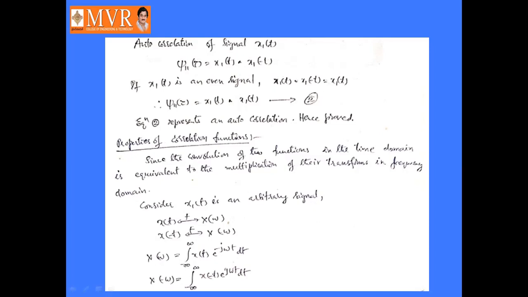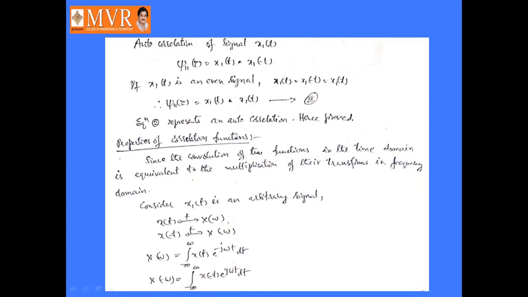Okay. Now we are going to see the properties of correlation functions. As we already know, the convolution of x1 of t and x2 of t in the time domain is equal to simple multiplication in the frequency domain, that is x1 of omega into x2 of omega.